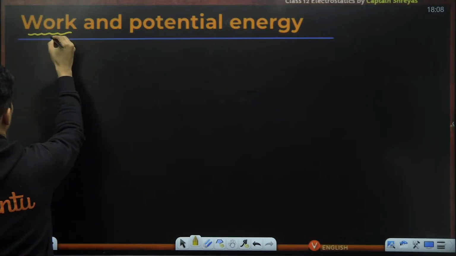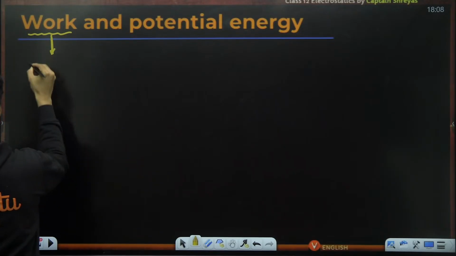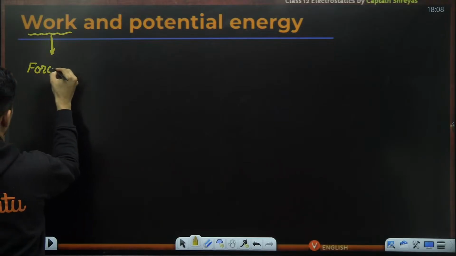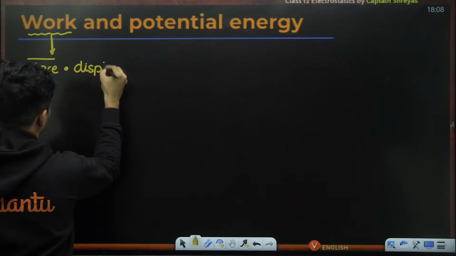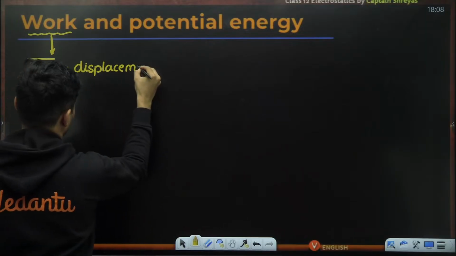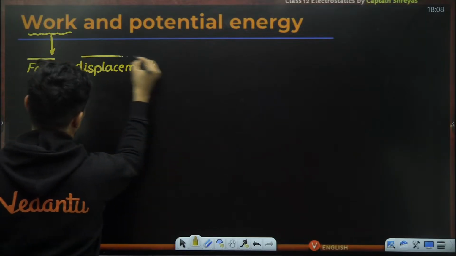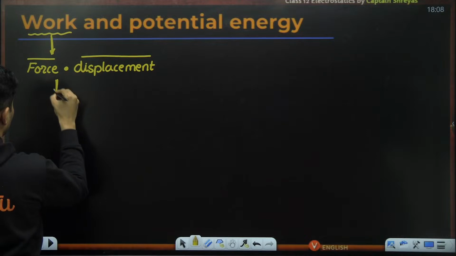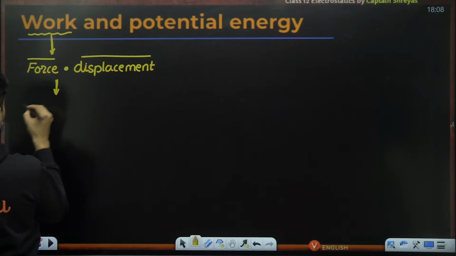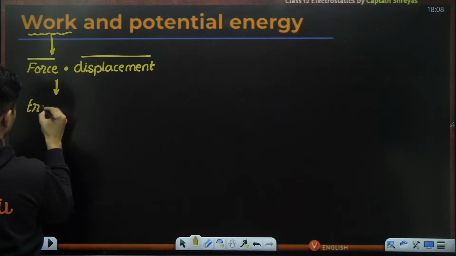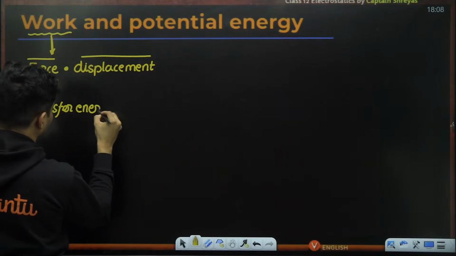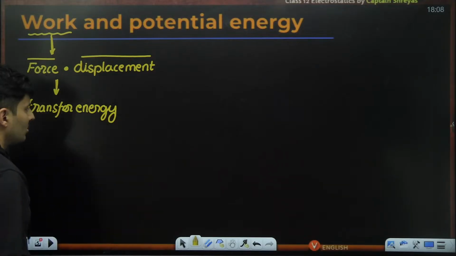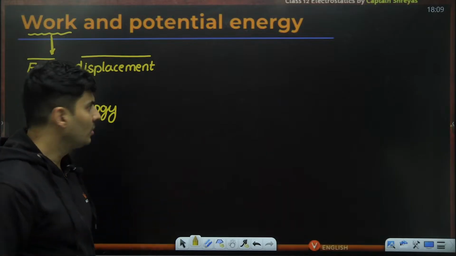So work is nothing but our force vector dot producted with our displacement vector, and it is basically how much it transfers the energy. Work will always transfer the energy from one place to another, from one body to another.